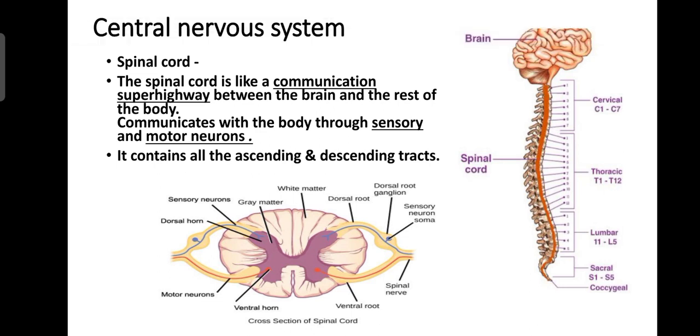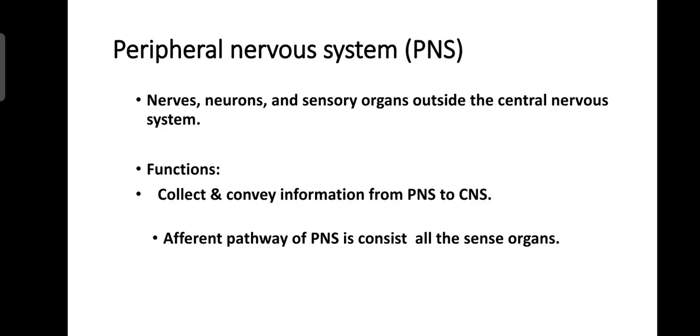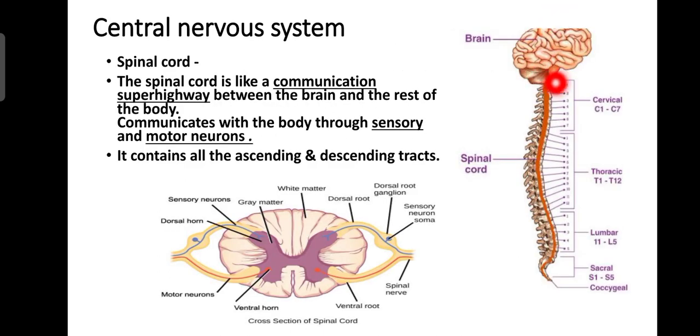The spinal cord is present inside the vertebra. And what are the regions of the spinal cord? First is the cervical region, as you see here, and second is thoracic, T1 to T12, then lumbar, sacral and coccygeal. This is the spinal cord present in the vertebral column, and that is the brain. The spinal cord connects with the base of the brain at this area, and continues as a tube-like structure.